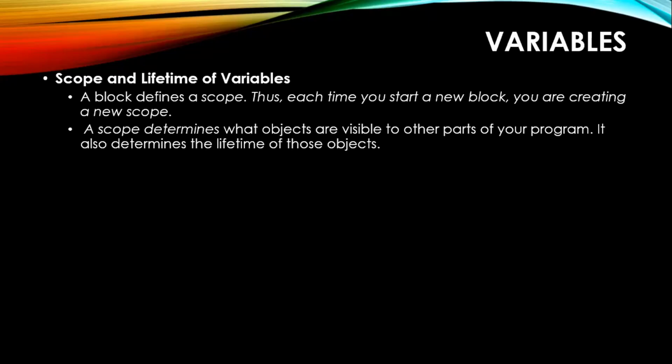A scope determines what variables are visible to other parts of your program. Once you have declared some variable x in an if statement, its scope is restricted to only that if statement. It cannot be available outside that statement, so the scope tells us x cannot be accessed outside. It also determines the lifetime, and once you come out of that closing bracket, the lifetime of x will not be there.